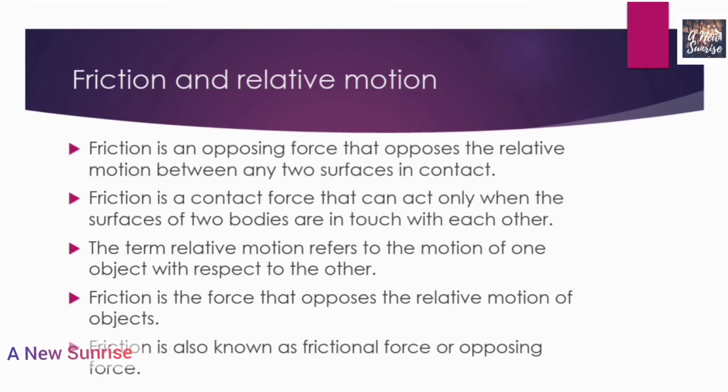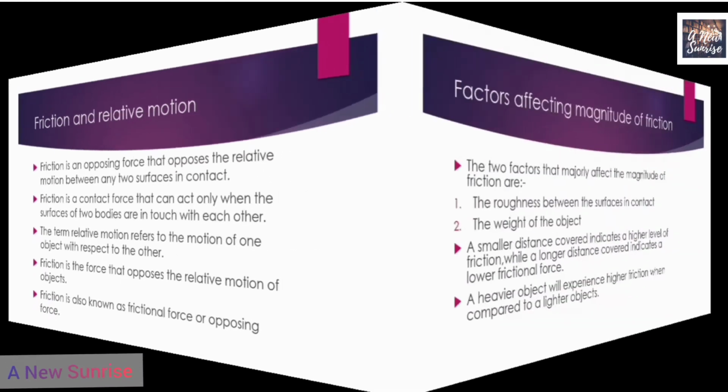Let us revise it. Friction is an opposing force that opposes the relative motion between any two surfaces in contact. Friction is a contact force that can act only when the surfaces of two bodies are in touch with each other. The term relative motion refers to motion of one object with respect to the other. Friction is the force that opposes the relative motion of the object, and friction is also known as frictional force or opposing force. So this was all about friction and relative motion.